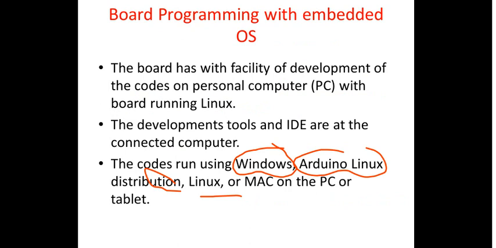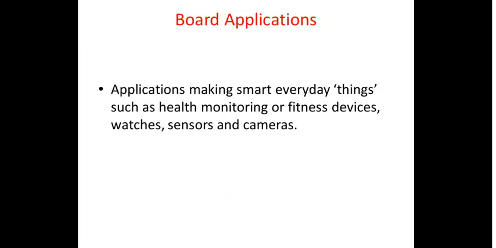Then you have the application part. When it comes to the application of the Intel Galileo, right? The applications are making smart things which you use on an everyday basis, maybe health monitoring or fitness devices, watches, sensors, cameras.